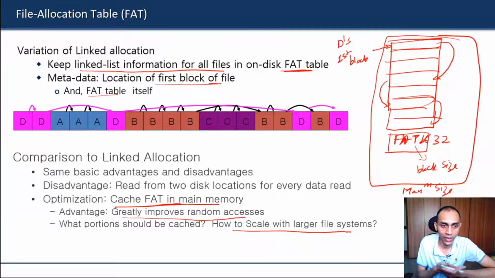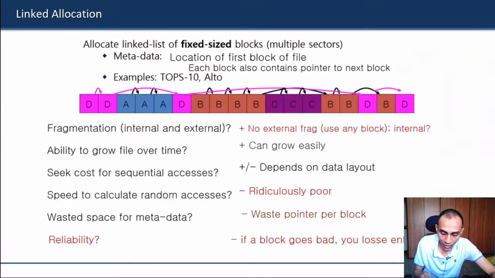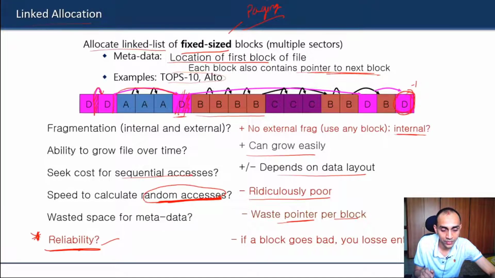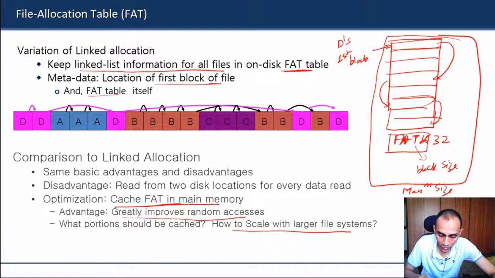Of course, the underlying cost of doing a random access on the disk cannot be improved. The rotation and seek costs, we are not talking about those here. What we are talking about is the overhead at the software level itself. Before you can issue a write request to the last block, you need to know its address, and with the previous method you cannot know it before doing multiple disk reads. In this case, using the FAT table in memory, you can do a very simple calculation and easily get the address of the last block, and that way it improves random access performance.